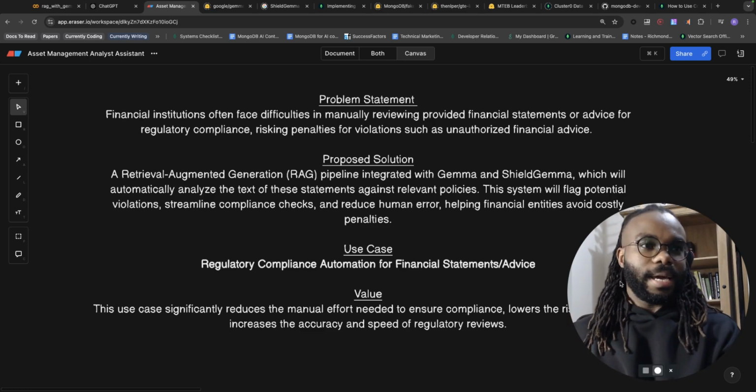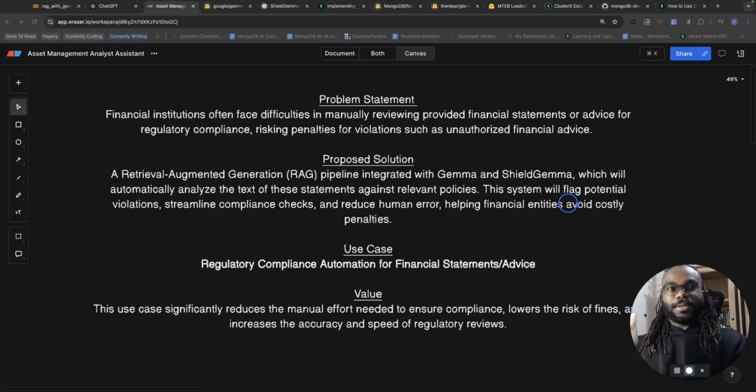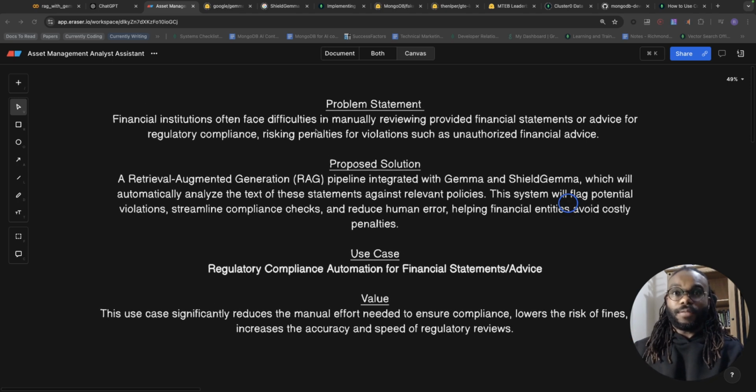A lot of words, but let's put everything into context here. I'm going to minimize myself. Too big. Yeah, that's better. Okay, so the problem statement: financial institutions often face difficulties in reviewing any provided statements or advice for regulatory compliance. It can be very hard for you as a financial institution to manage the output of every single person within that institution, to make sure they're not violating any sanctions or regulatory or compliance rules.